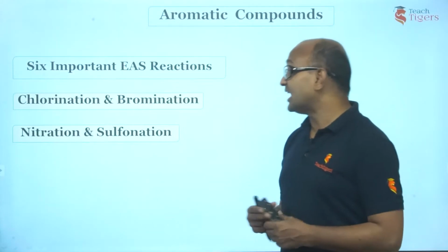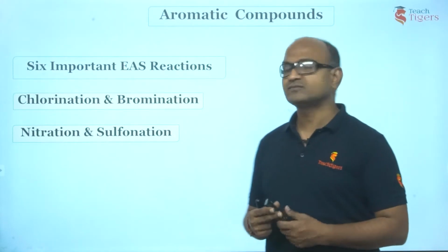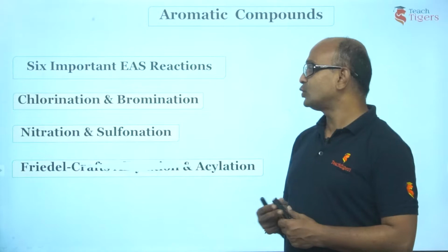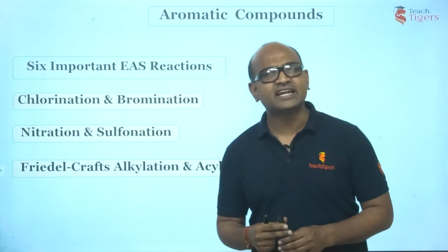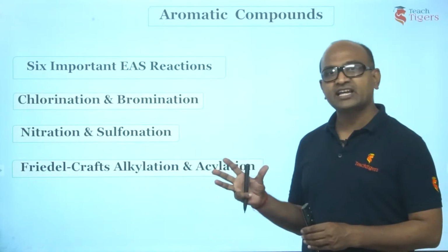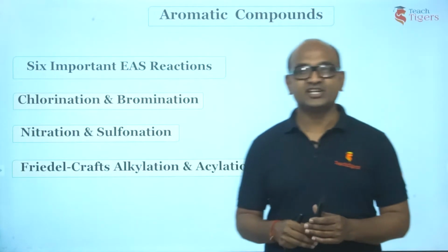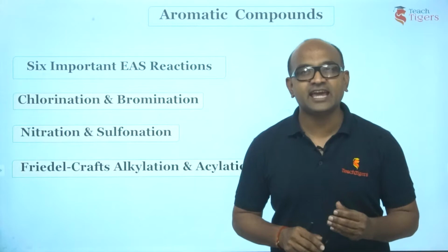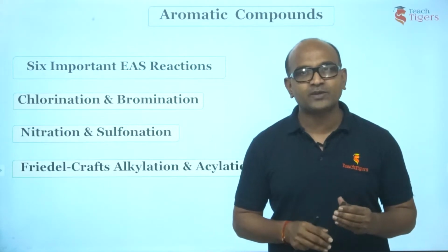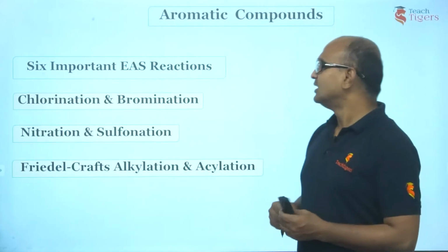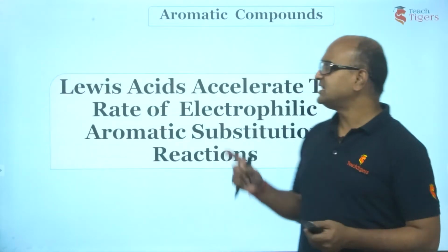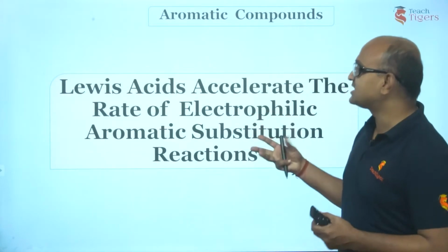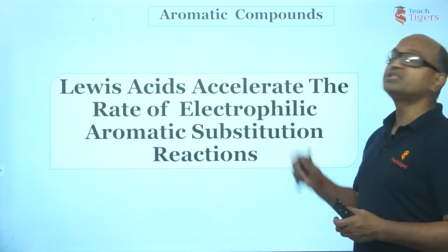Next is nitration and sulfonation. And the other 2 reactions are Friedel-Crafts reactions, alkylation as well as acylation. So these 6 reactions we are going to study in EAS, electrophilic aromatic substitution reactions. Now guys, as I told you, these reactions are catalyzed in the presence of Lewis acid.